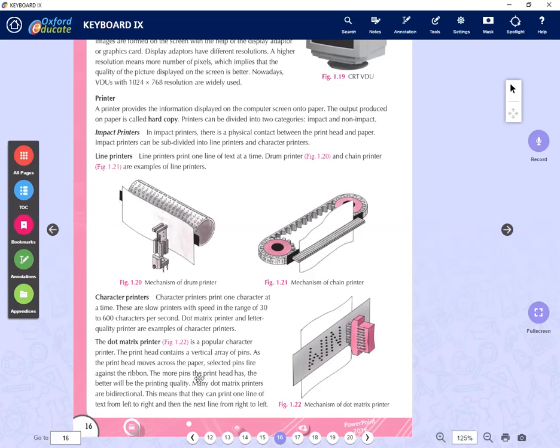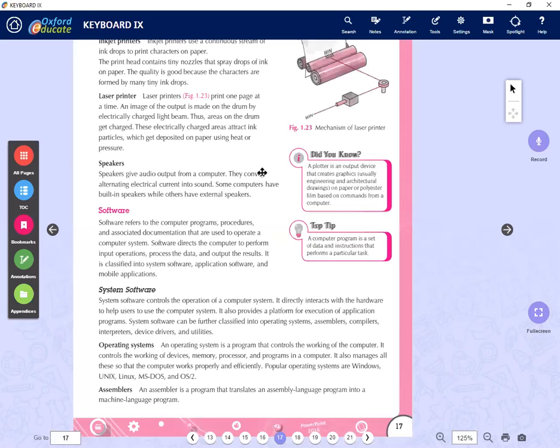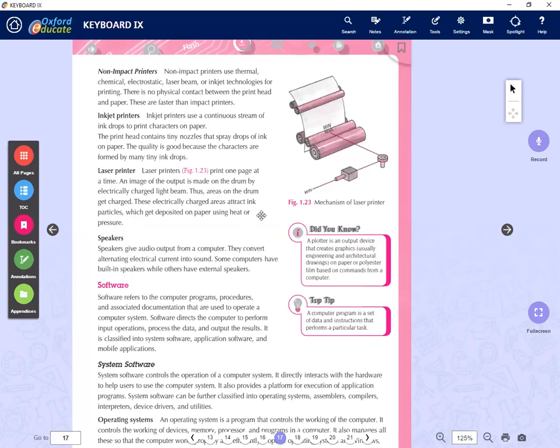So dot matrix is the most popular one. Then the next one, the non-impact printers. So it is not hitting on the head. So we have these categories: thermal, chemical, electrostatic and laser beam, and inkjet.